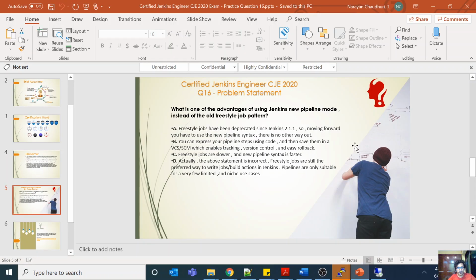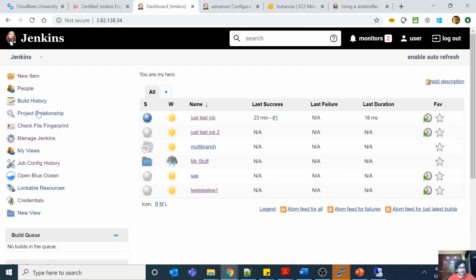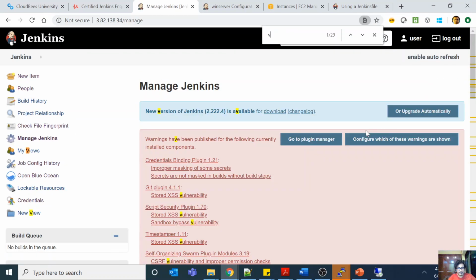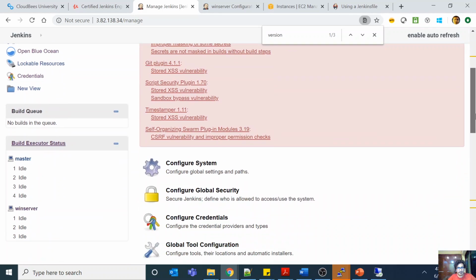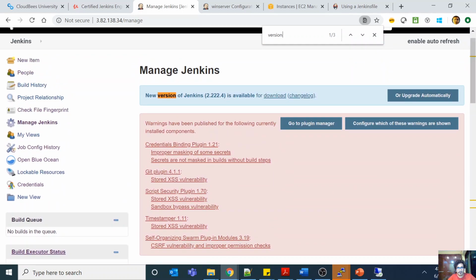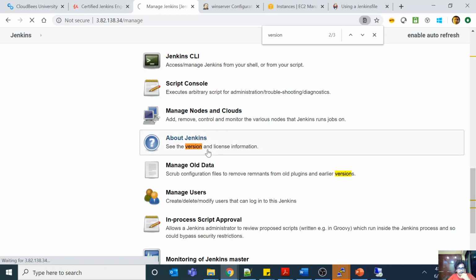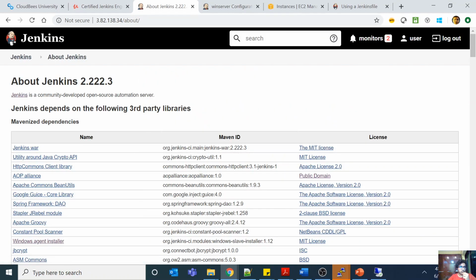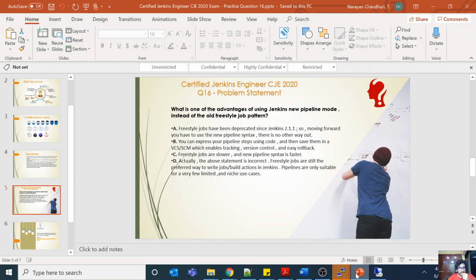Let me very quickly show my Jenkins version. I think I can see the version somewhere. One second. About Jenkins. You can see my version is 2.2.2, but I still have freestyle jobs. So first of all, answer A is incorrect. Answer C, that freestyle jobs are slower and pipeline syntax is faster? No. At the end of the day, you are running them on the same node. So the speed depends more on your node and the kind of code you have written rather than on this type of pipeline. And D, that freestyle jobs are still the preferred way to write?